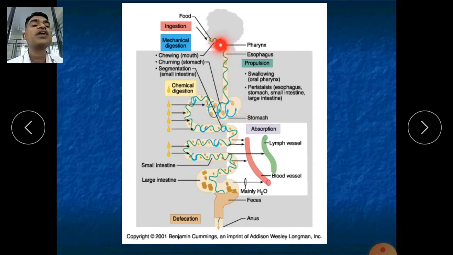Now here in the mouth, when we are mixing that food, it will form a bolus. That mass of food is called a bolus, and that bolus will be swallowed through the esophagus, go forward and come into the stomach. The stomach has two sphincters: the cardiac sphincter and the pyloric sphincter. It enters through the cardiac sphincter and goes into the stomach. Here mixing and churning occur, and after that it goes into your small intestine.